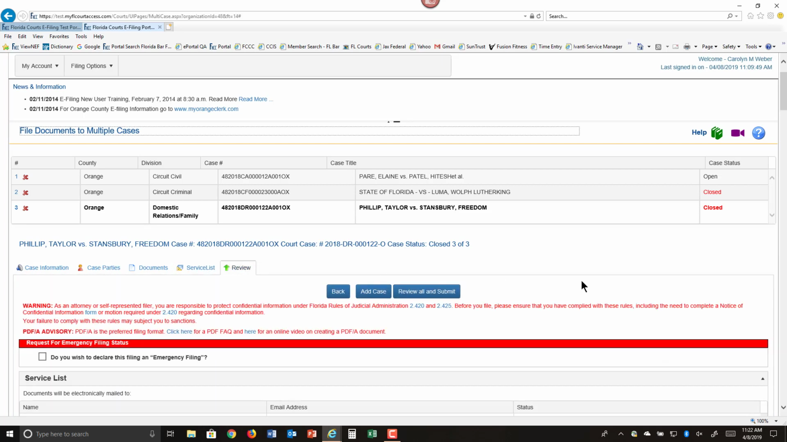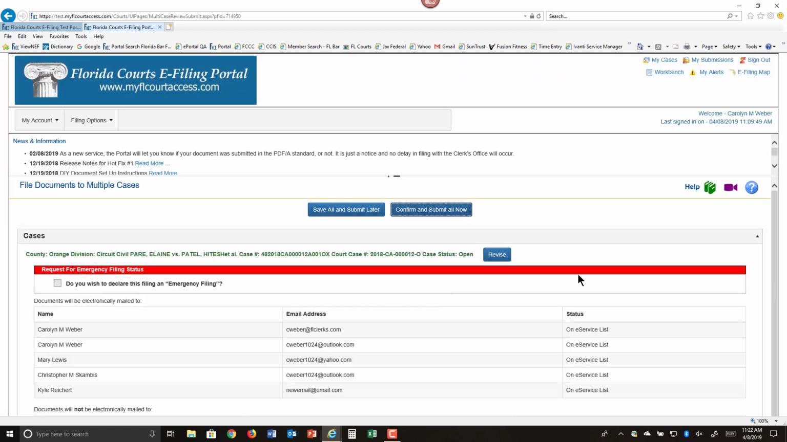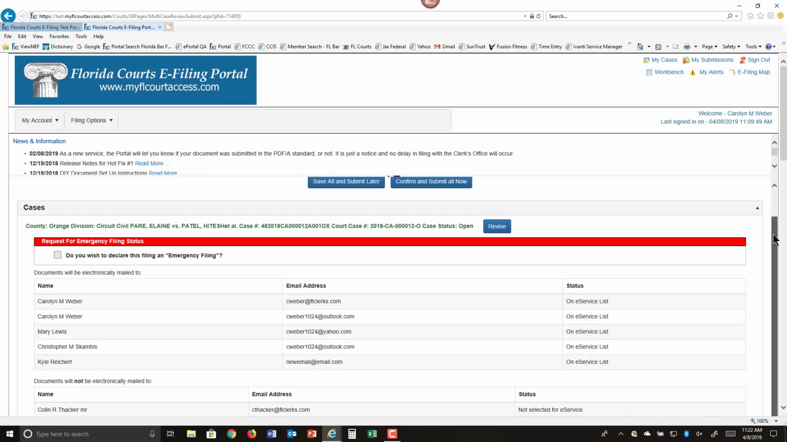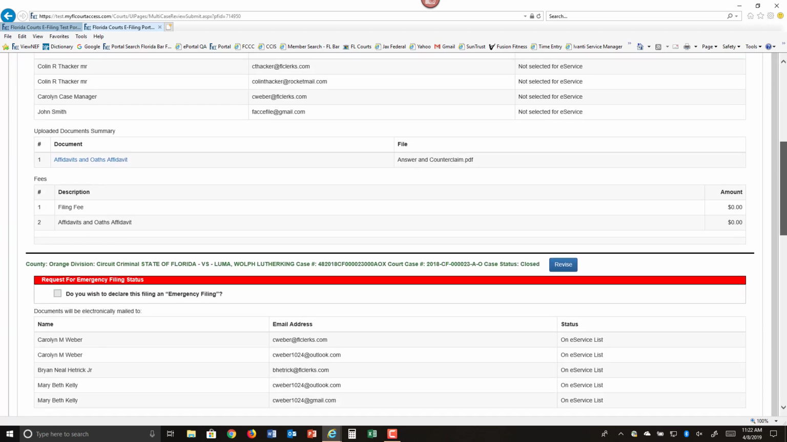Click on Review, and you can keep going through Add Case to submit as many documents as you have to submit at a given time to any county you need to submit them to. When you're ready, you click on Review All and Submit, and it will take you to the final page where it gives you the opportunity to view everything that you have entered and make sure for each case that it is all listed appropriately.